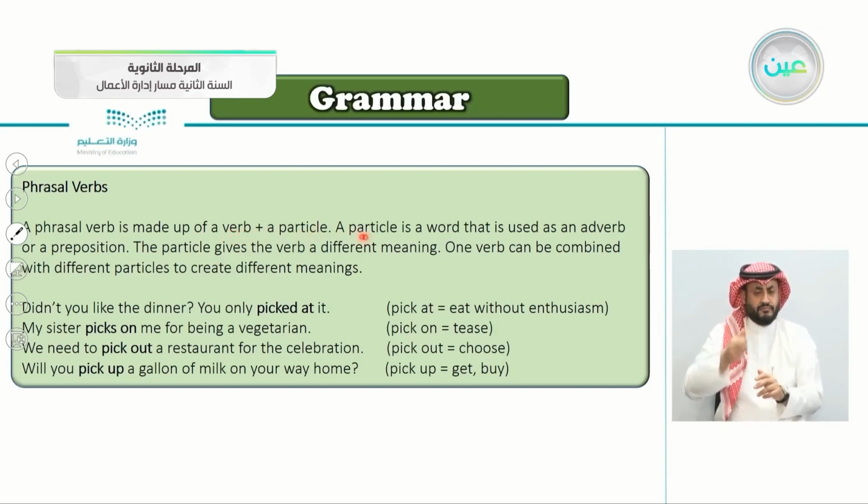A particle is a word that is used as an adverb or a preposition. So the particle is either an adverb or a preposition. The particle gives the verb a different meaning. One verb can be combined with different particles to create different meanings. So if you have one verb and it can connect with more than one particle, each one has its own meaning. Let's take some examples here.